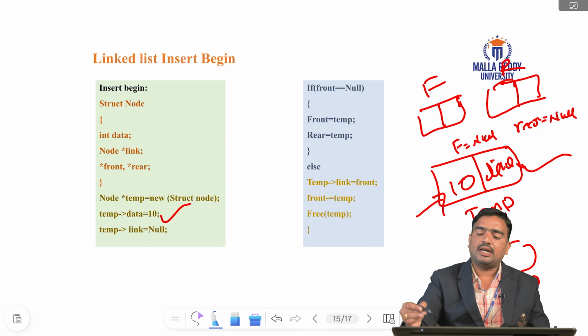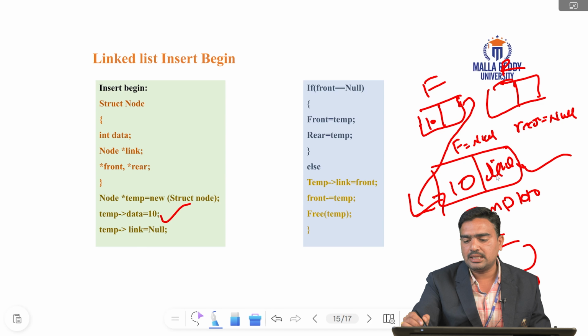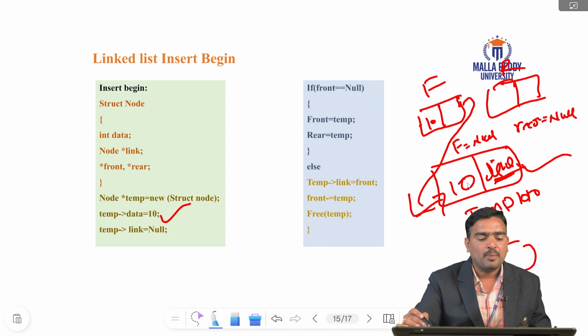Then temp link equals front, since front already has elements. So front link equals temp. For example, if front is 1010, front data is 10 and front link address is the link. If I call only temp, temp means this is the 1010, temp data is the temp, and the address is like this. That is how we easily connect with temp link.